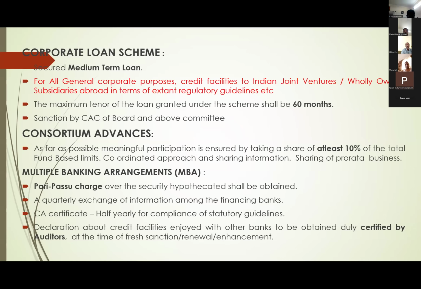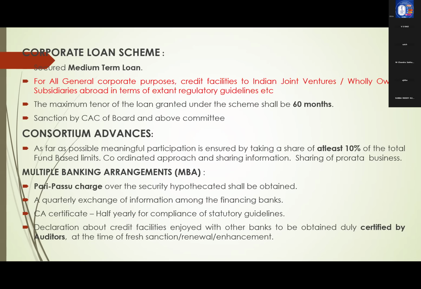Next, multiple banking arrangement. What is this multiple banking arrangement? Earlier example we will see. One person needs 1,000 crores. Out of 1,000 crores, consortium is not formed. So he has approached Canara Bank. They say, yes, we will give 300 crores. Again, he will go and approach another bank, Union Bank of India. They say, yes, we will give another 200 crores. And he will go again to State Bank of India. They will give 500 crores. Like that, the party will go and approach different banks and take finance. This is called multiple banking arrangement.